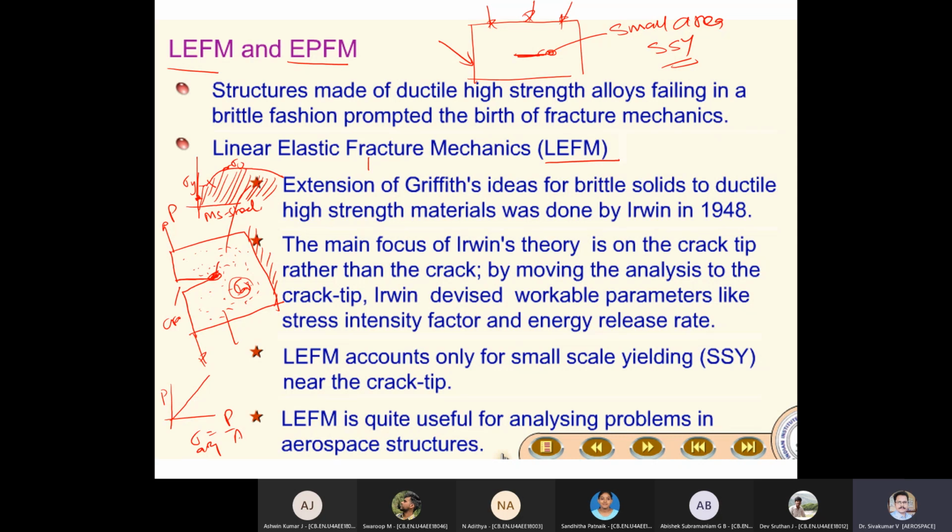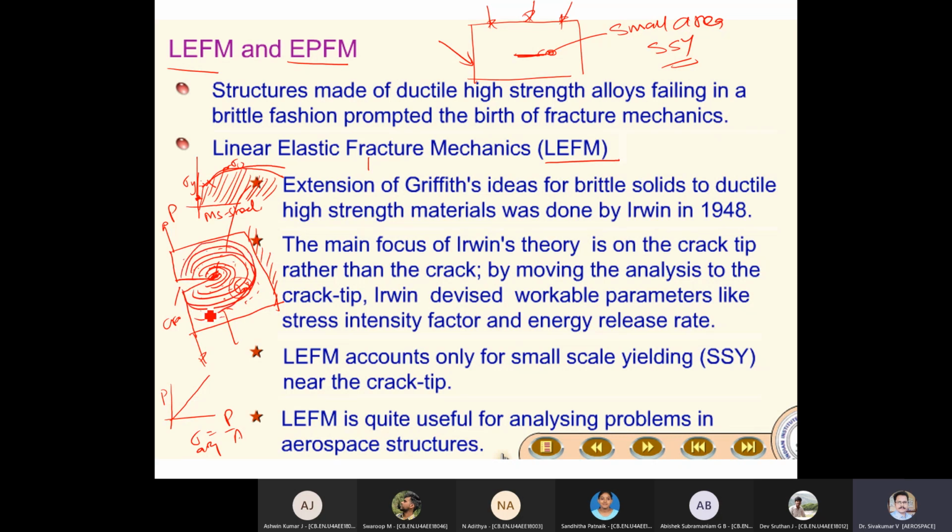This region is more than yield level, so it is locally plasticized. But since the material is highly yielding, as you keep increasing the load, the plasticity zone will increase.